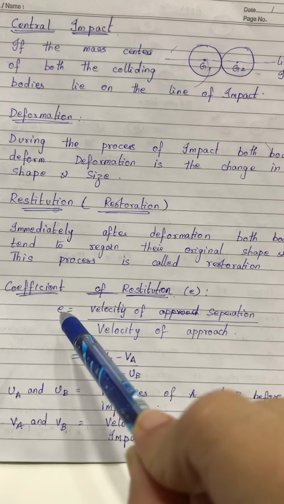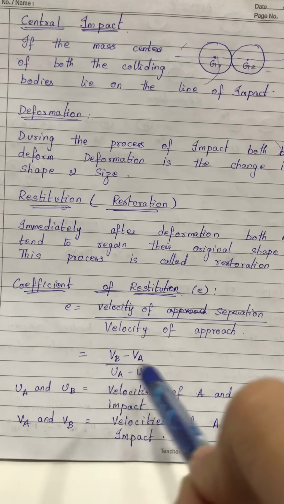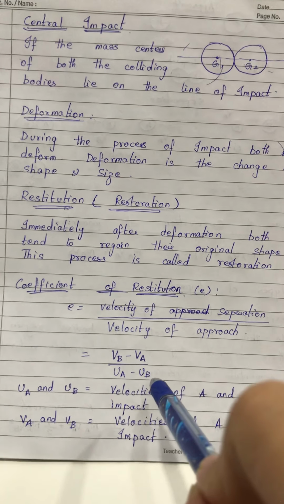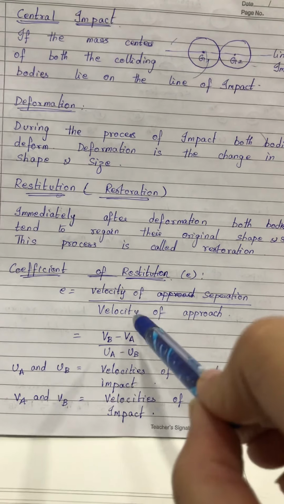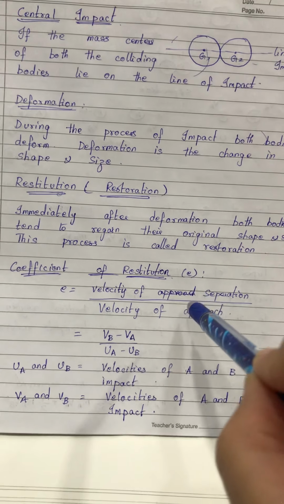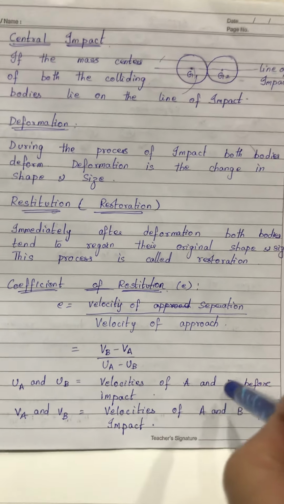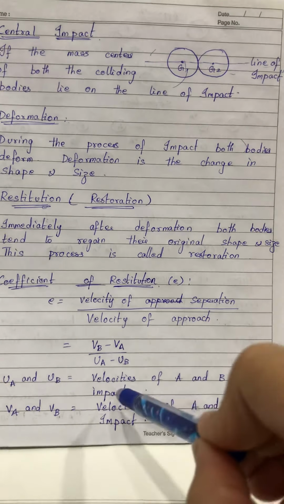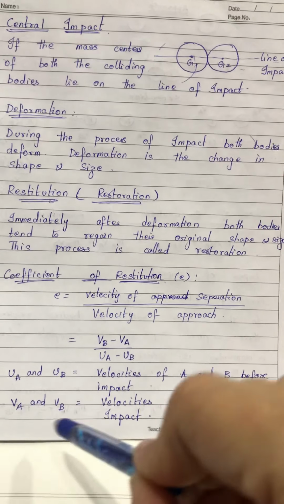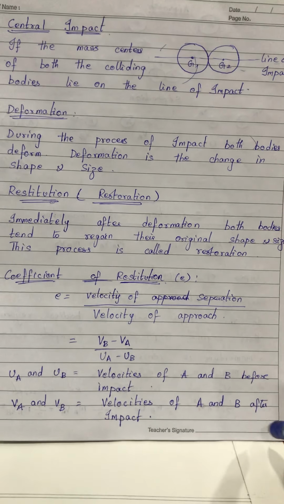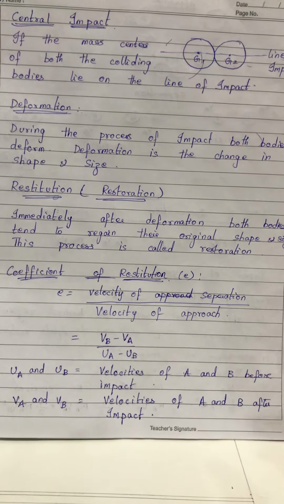I can write coefficient of restitution as VB minus VA divided by UA minus UB. Please do not confuse UA, UB, VA, VB as initial and final velocities. Here UA, UB are velocities of A and B before impact, the velocities with which they are approaching, and VA and VB are velocities of A and B after the impact, that is velocity of separation.